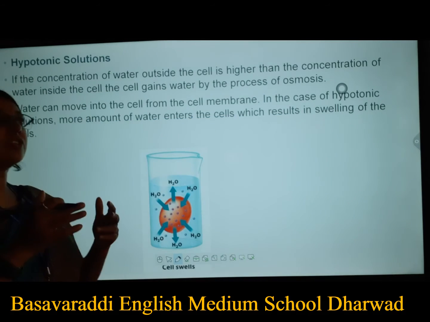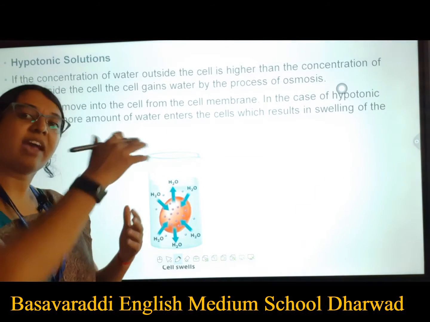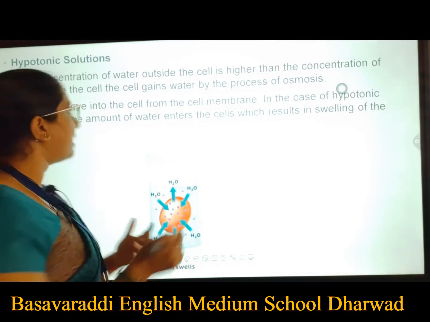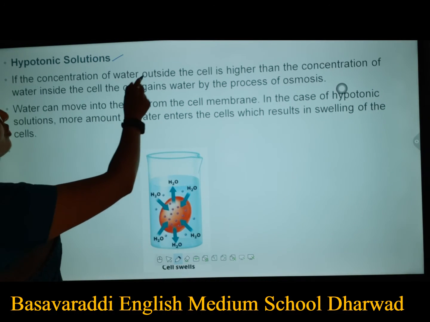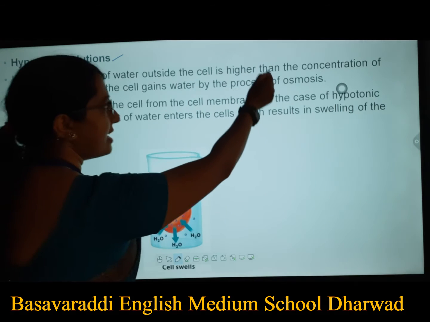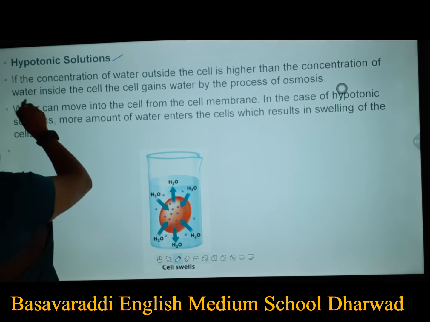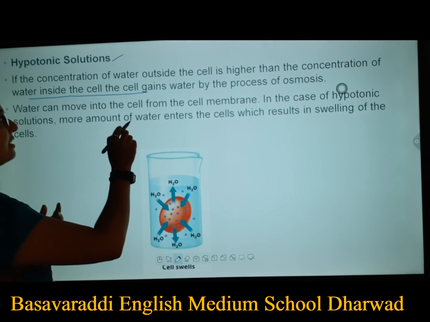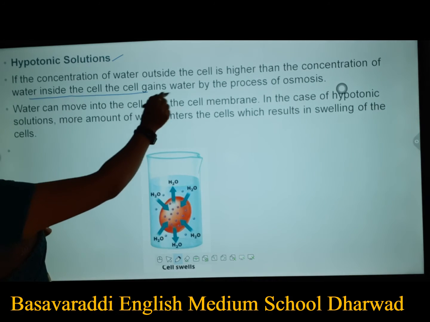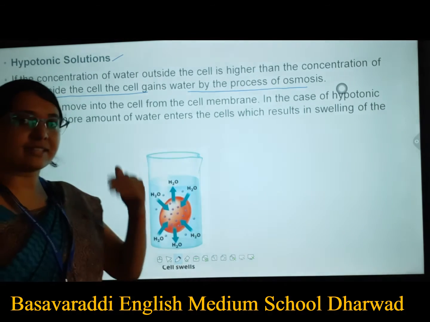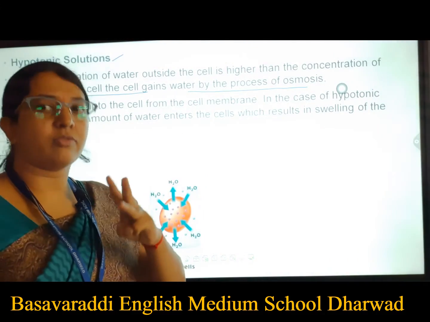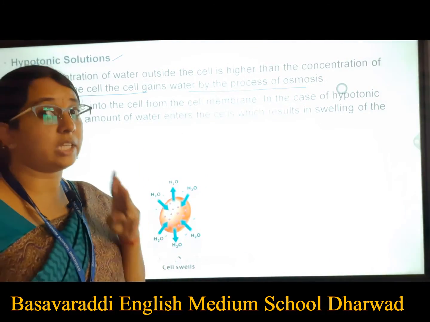So now, in the case of osmosis, we have three sections. What are they? The first one is hypotonic solution. If the concentration of water outside the cell is higher than the concentration of water inside the cell, the cell gains water by the process of osmosis. As I said, in osmosis we have three main processes that we need to observe here.